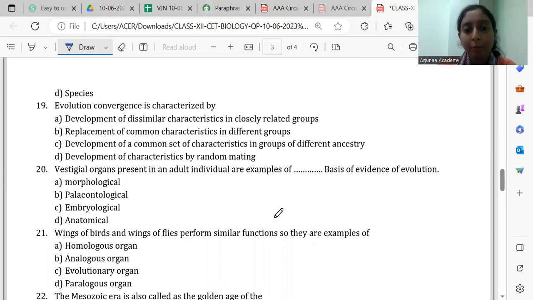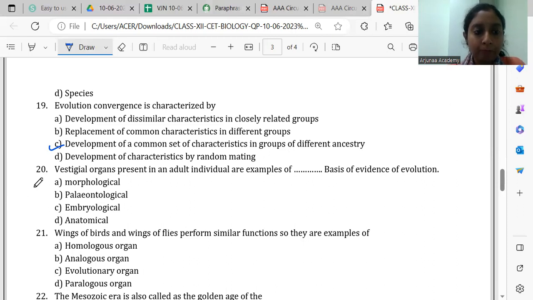Because they originate from different ancestors, but they come to a common point because of the similar functions, right? So here the answer will be option C, development of common set of characters. That means similarity in functions. So in a group, the different ancestors will be different.